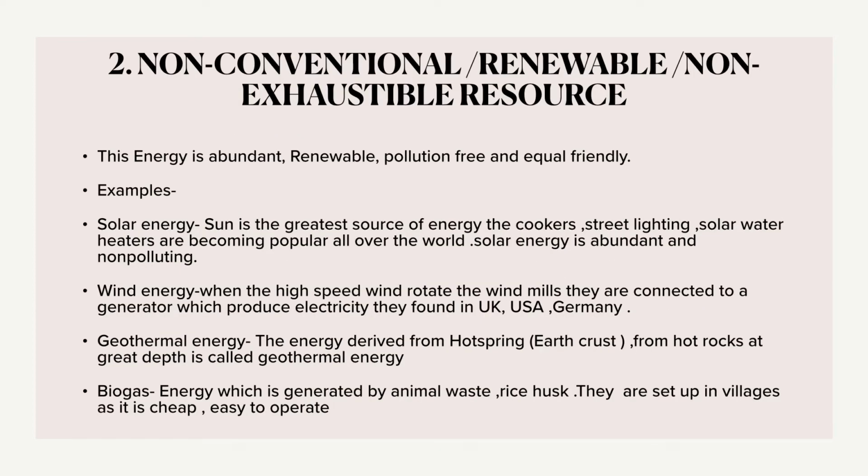The second type of resource is the non-conventional resource. That means this is the renewable resource which keeps getting renewed time and again. So this energy is abundant, this is renewable, and most important, pollution free and eco friendly. The energy which we get from the sun is a renewable resource, so this will not get exhausted. Another example is the wind energy, the energy which we get from the wind.